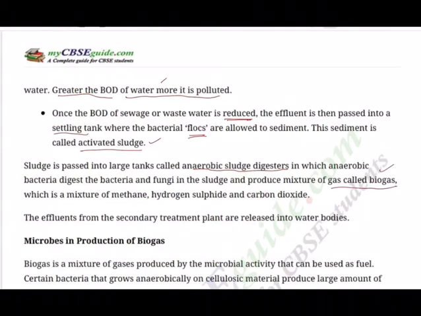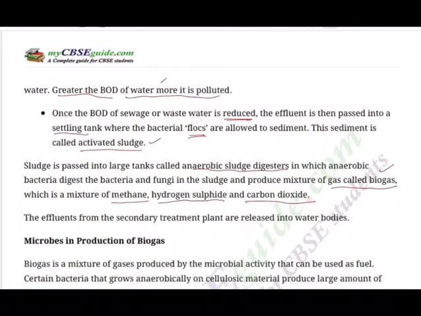And all of us know that biogas is a mixture of CH4, methane, hydrogen sulfide, H2S, and CO2, carbon dioxide. And this is very, very useful, as I said. In some of the villages, it is used not only for cooking, it's also used for providing light in the streets as street lights, and it is also used in homemaking things and boiling of the water, etc. So it's a good one. It's really worthy in rural areas.